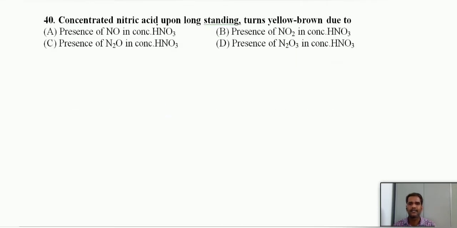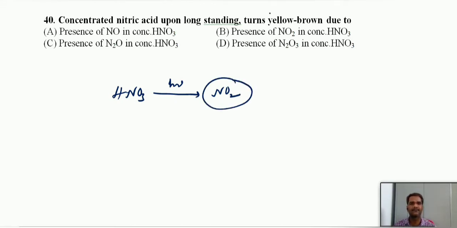Next, concentrated nitric acid upon long standing turns yellow-brown due to what? When nitric acid is exposed to sunlight, it undergoes decomposition and releases nitrogen dioxide. And this nitrogen dioxide is a brown color gas. So this is responsible for the yellow-brown color of the nitric acid. So the reason is the presence of nitrogen dioxide in concentrated nitric acid.